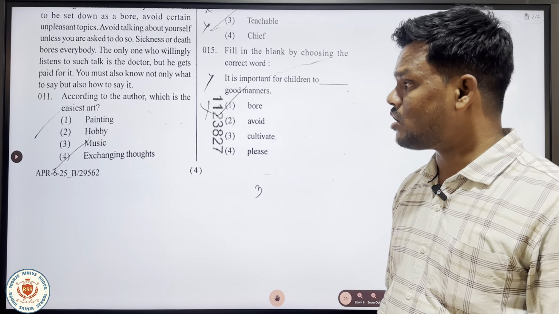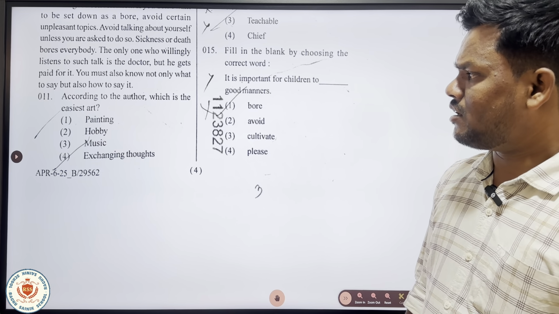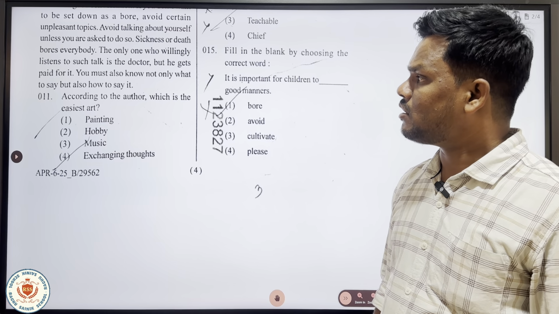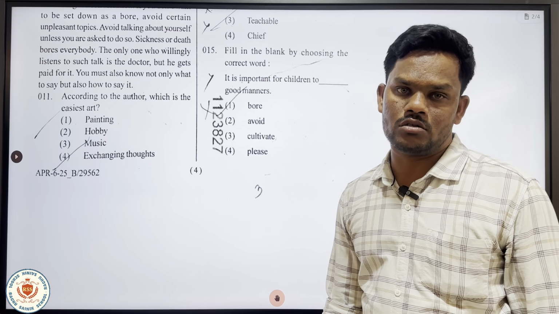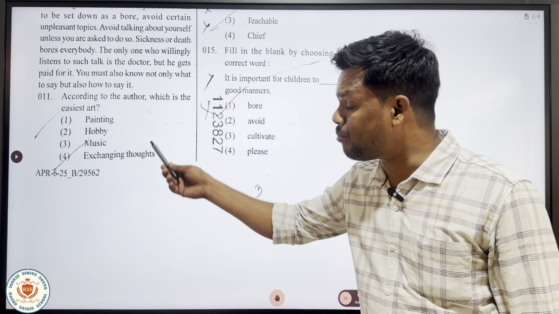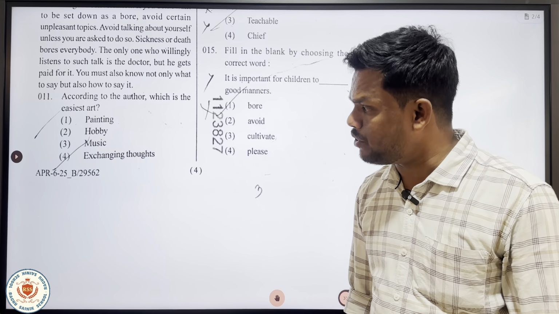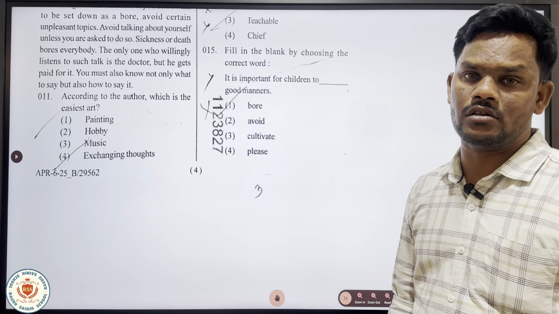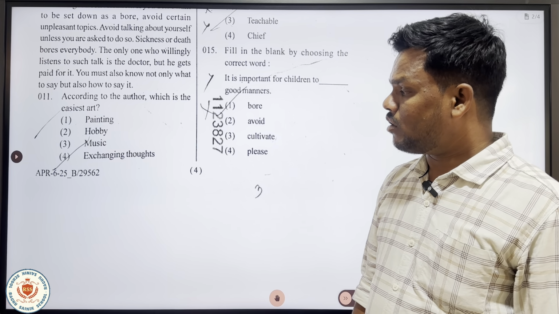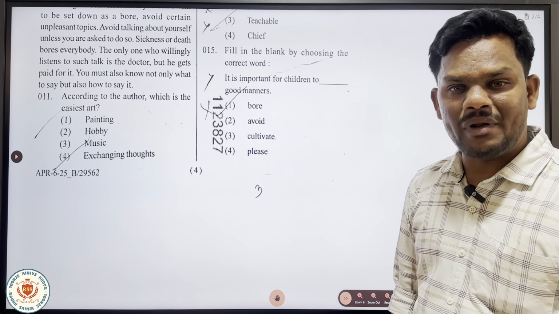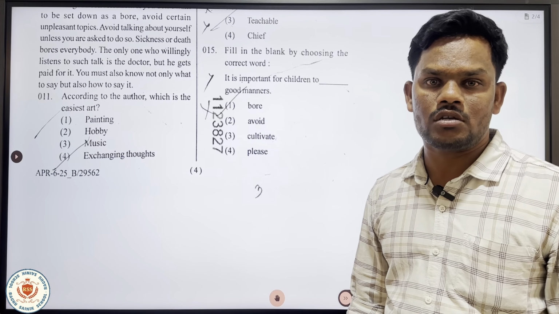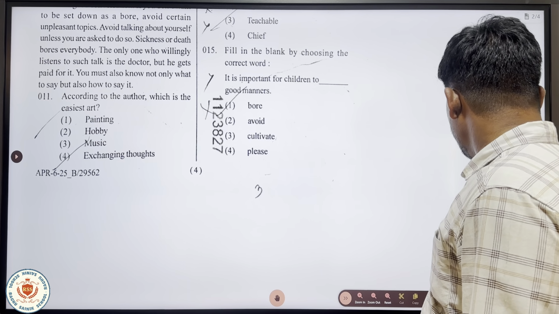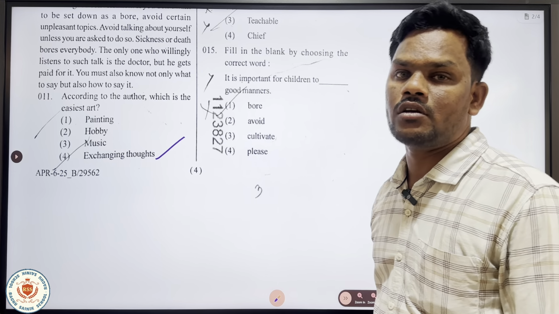Which is the easiest art? The easiest art referred to in the passage is exchanging thoughts. Not painting, not hobby, not music. All these three professions certainly require some sort of practice. The only one which can be gained without practice is nothing but exchanging thoughts. That is the only one referred to in the passage. So we can take option 4, that is exchanging thoughts.